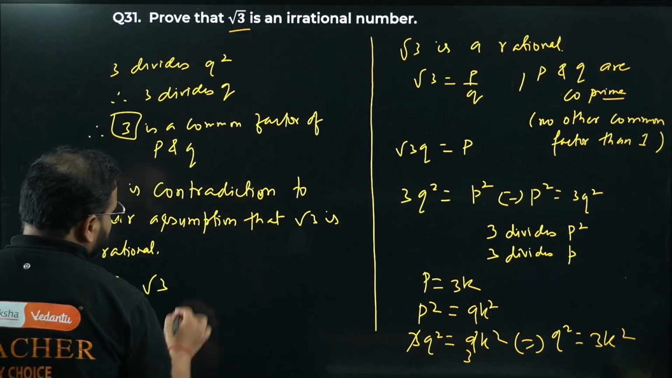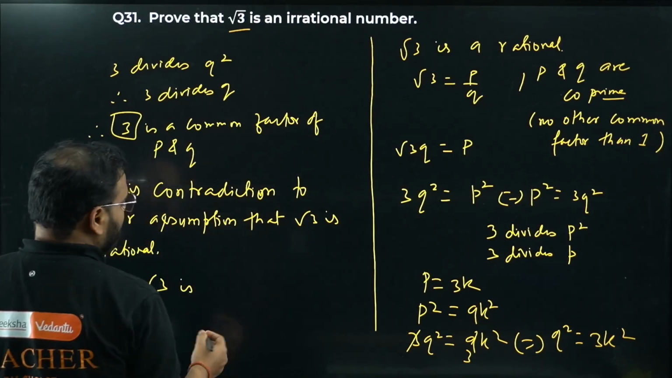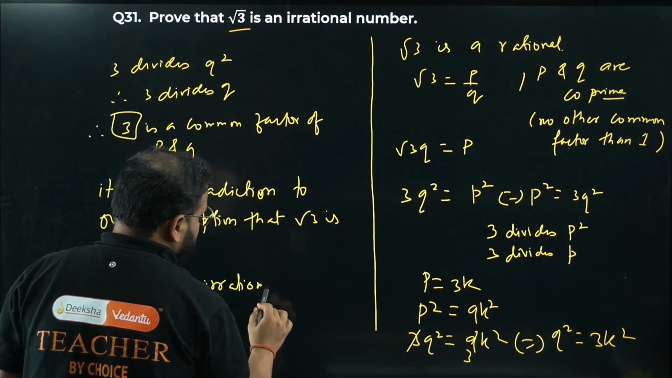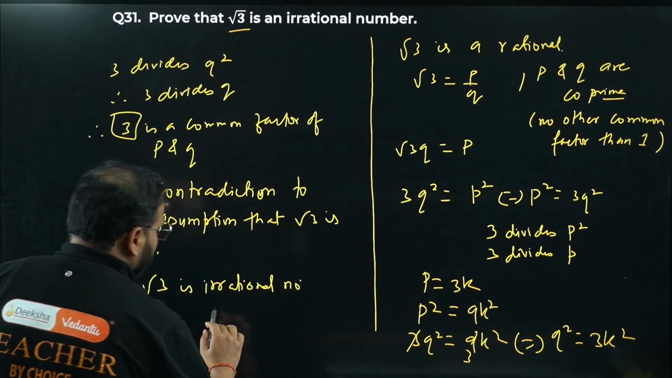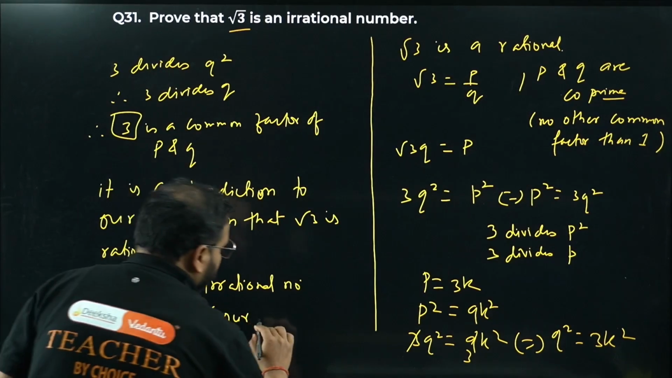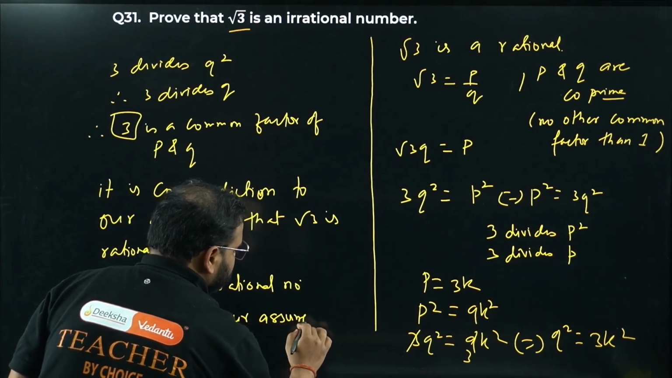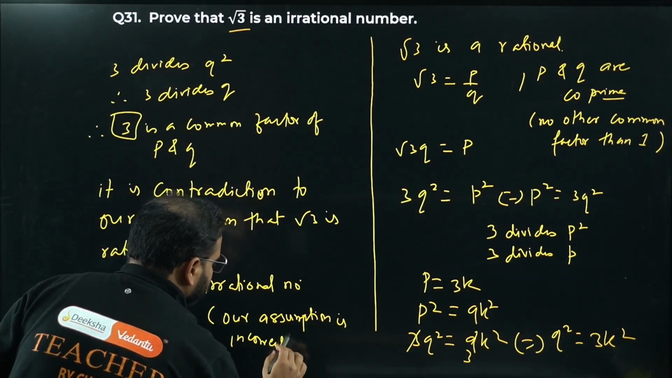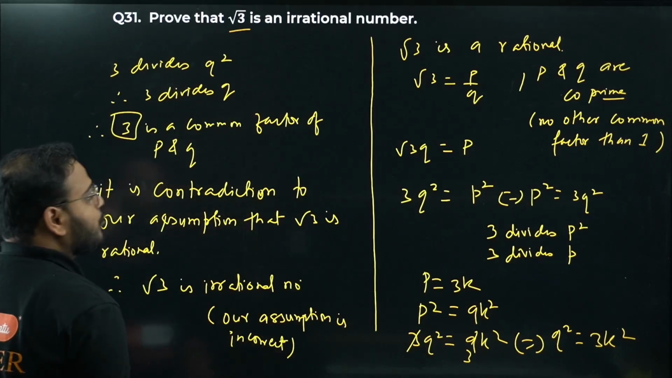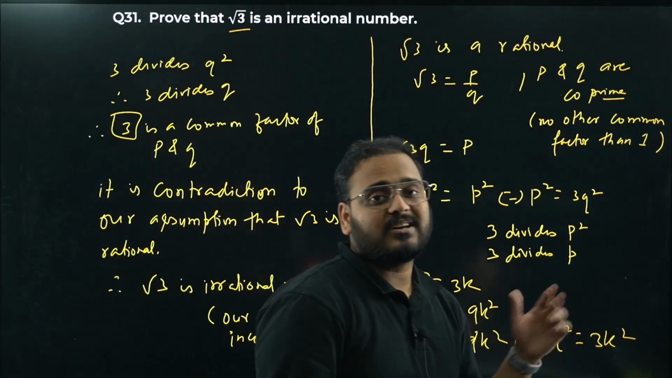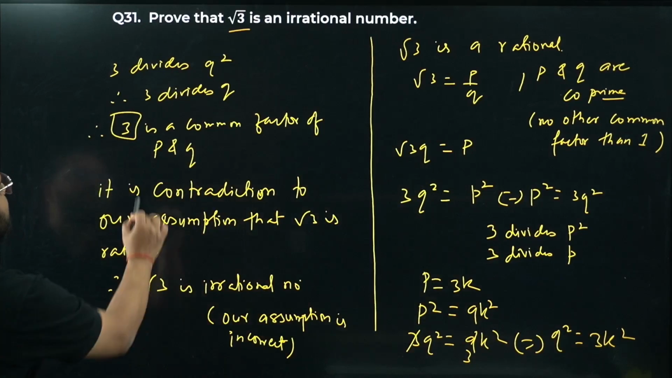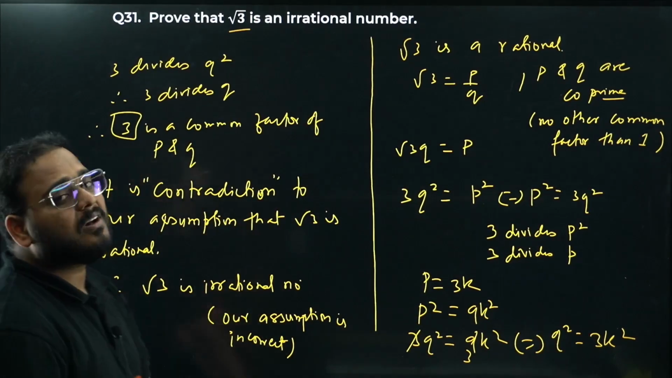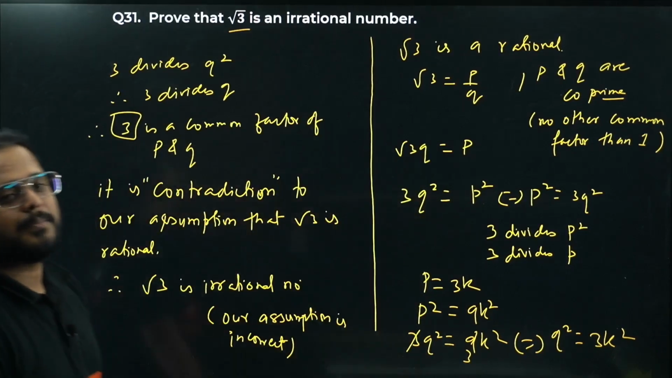So root 3 is not a rational number, it is an irrational number. How can we say that? Our assumption is incorrect. We chose it to be rational, but we are not getting the result accordingly. We are getting this as a contradiction. It means this assumption will be incorrect. Hence, root 3 is going to be an irrational number. Clear?